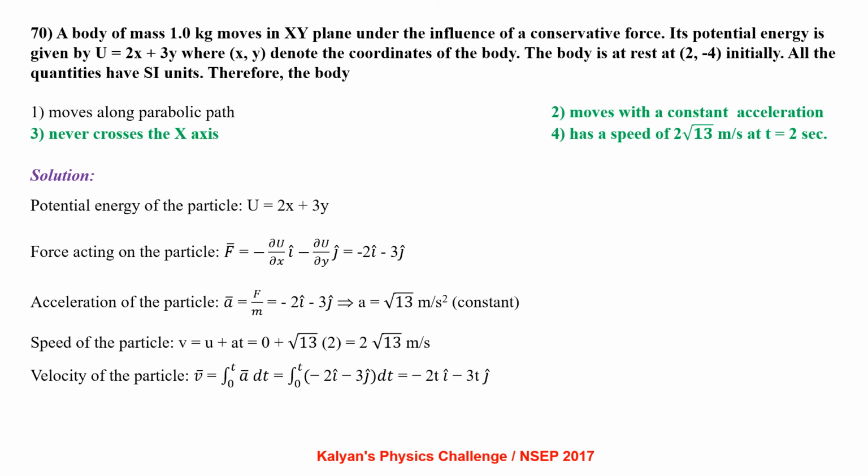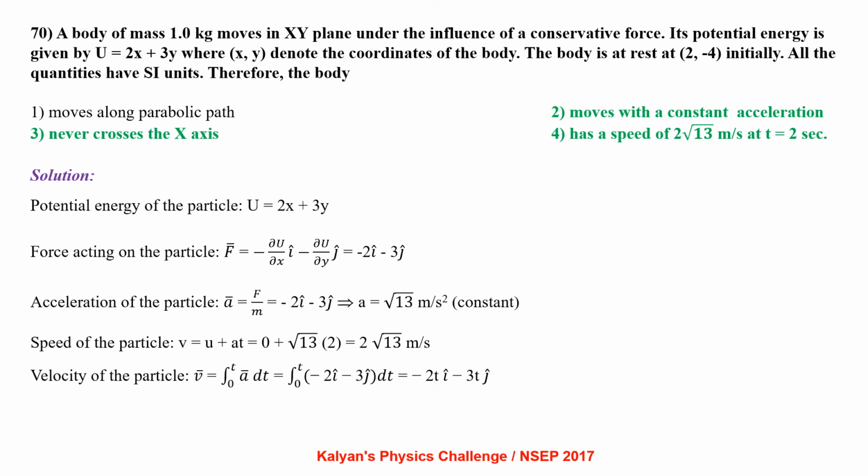Force acting on the body F equal to minus dU by dx i cap minus dU by dy j cap, that is minus 2i minus 3j. Acceleration of the particle a equal to F by m, that is (minus 2i minus 3j) by 1 kg, whose magnitude is root 13 meter per second square, which is a constant value.